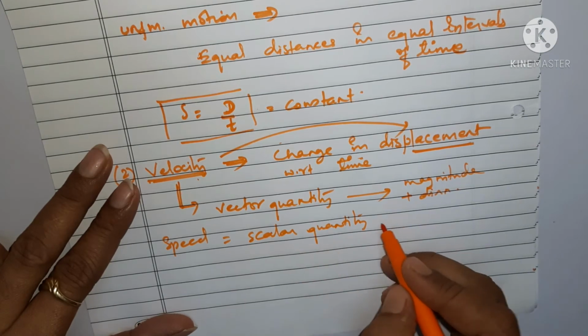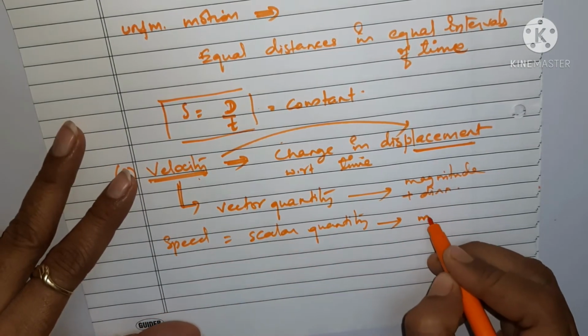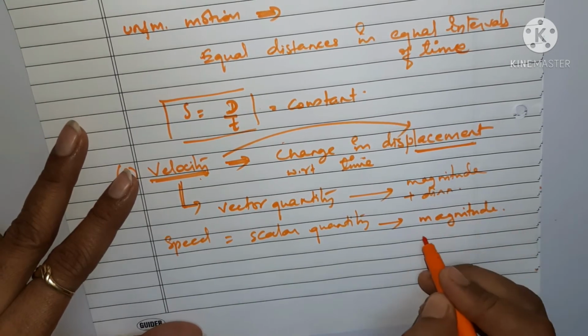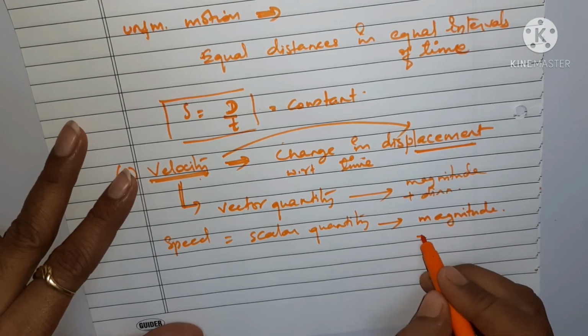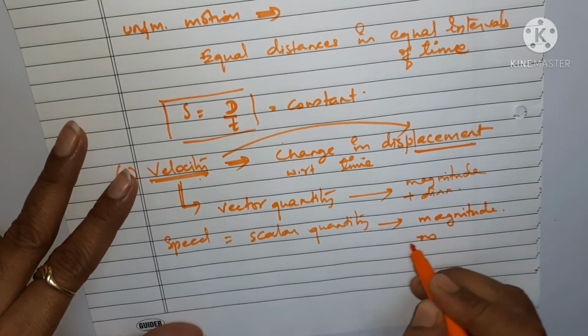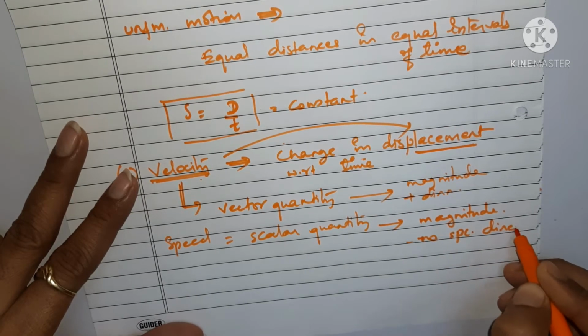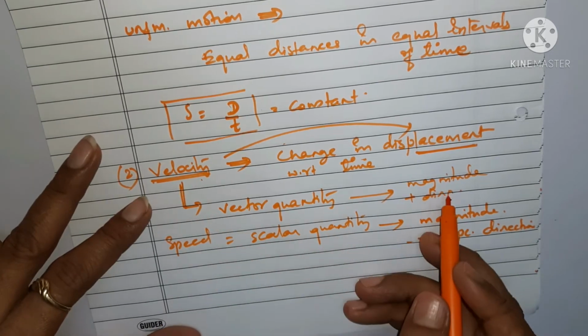Whereas in the case of speed, it is a scalar quantity because we have magnitude, but the specific direction is missing. That is why speed is a scalar quantity and velocity is a vector quantity.